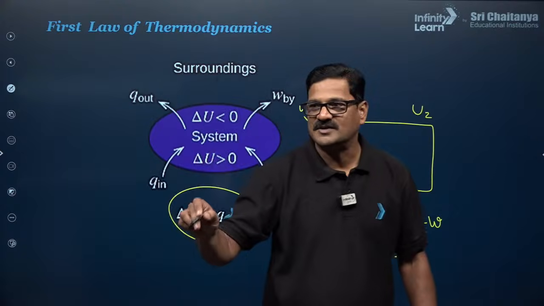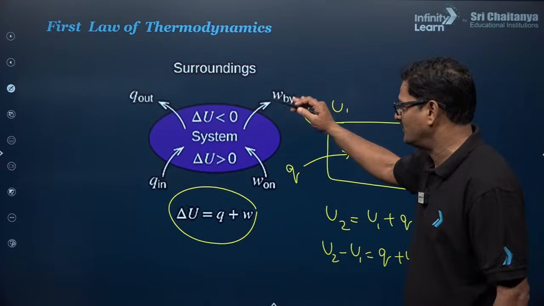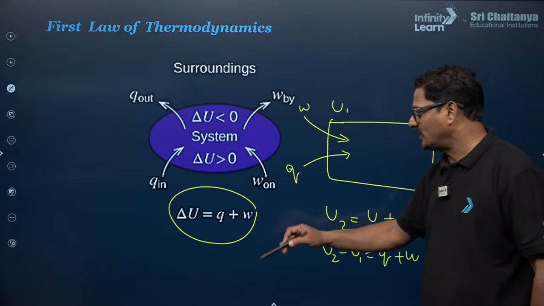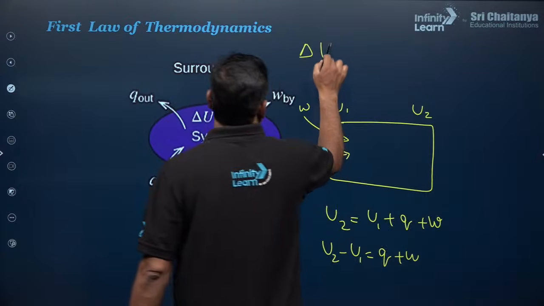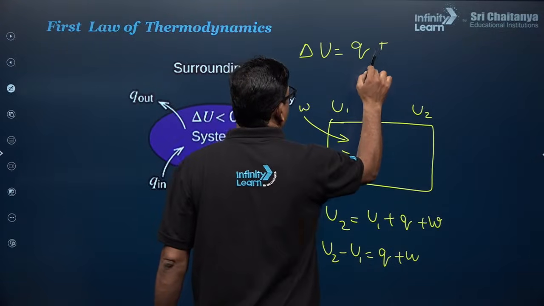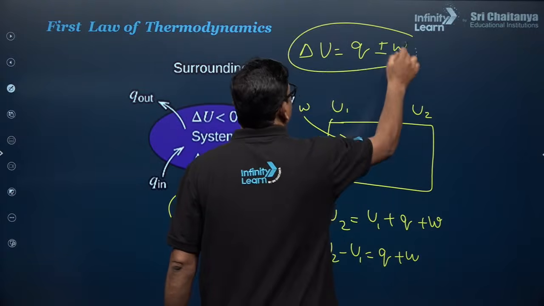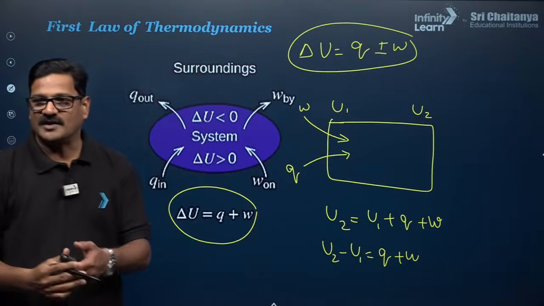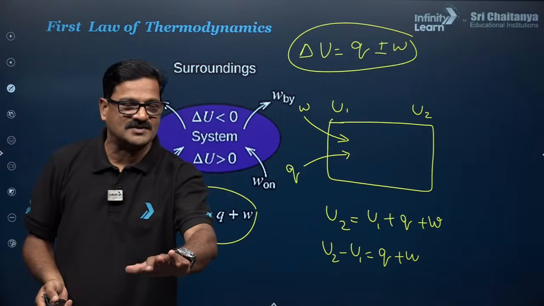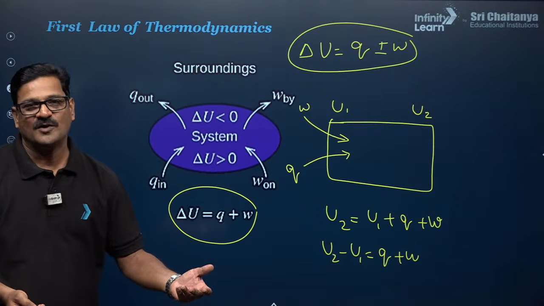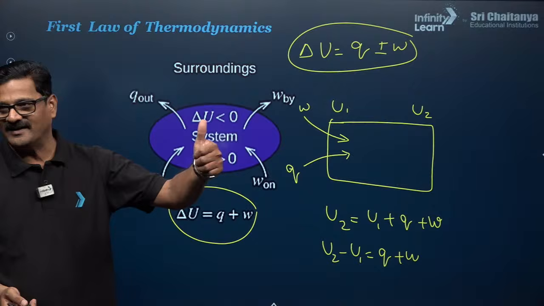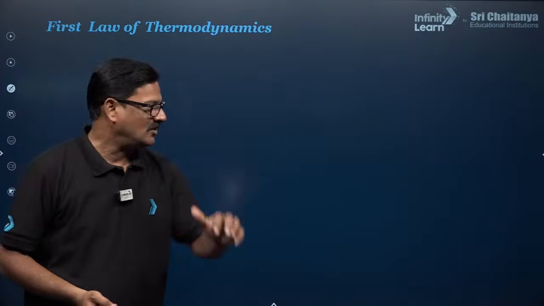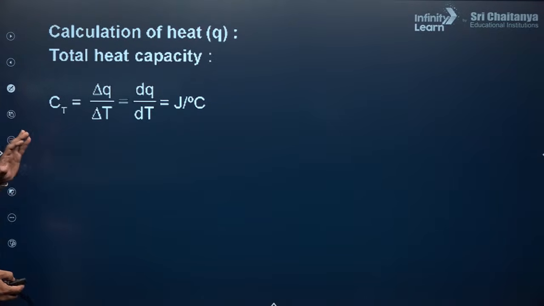This is the mathematical version of the first law of thermodynamics. You can say delta U is equal to Q plus W, or Q plus or minus W. ये क्या चीज़ है? If work is done on the system, W is positive. If work is done by the system, W is going to be negative. Are you getting it or not? बच्चों, clear? Now moving ahead, calculation of heat.